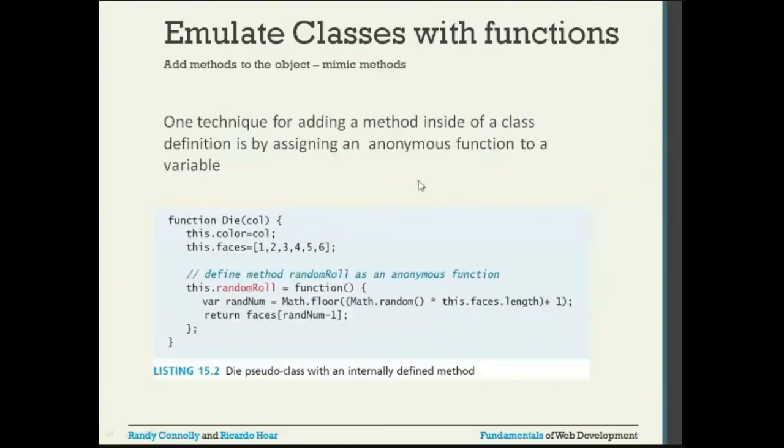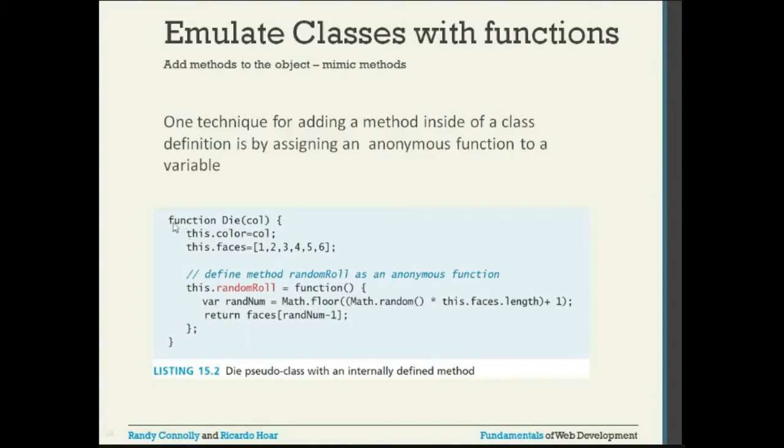One technique for adding a method inside of a class is by assigning an anonymous function to a variable. So how to add a method? Already we have two attributes. If you want to add a method, you are going to use an anonymous function, and we will assign that anonymous function to a particular variable.